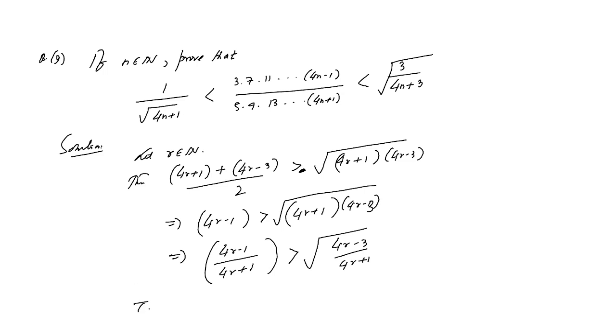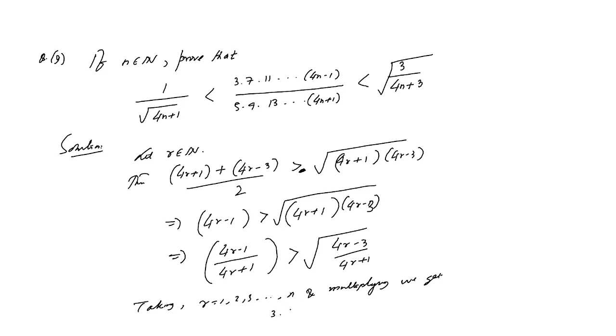Now we take r equals 1, 2 and 3 up to n and multiply. First put r equals 1, then r equals 2.